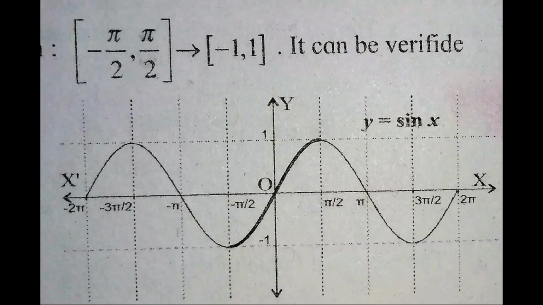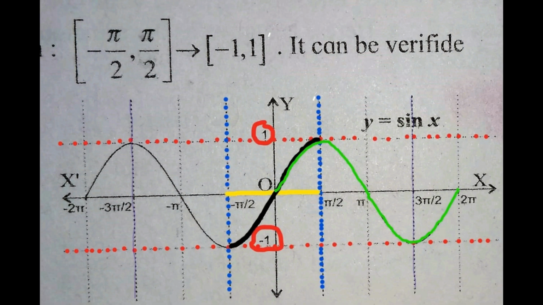The sine function is periodic as in the interval 0 to 2 pi the graph completes one cycle. As the sine function is periodic, in the period minus 2 pi to 0 it completes one period. Also from 2 pi to 4 pi, 4 pi to 6 pi and 6 pi to 8 pi, etc. it completes one period. So the period of sine function is 2 pi.